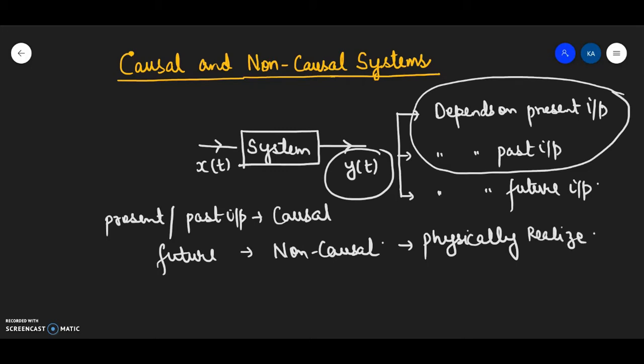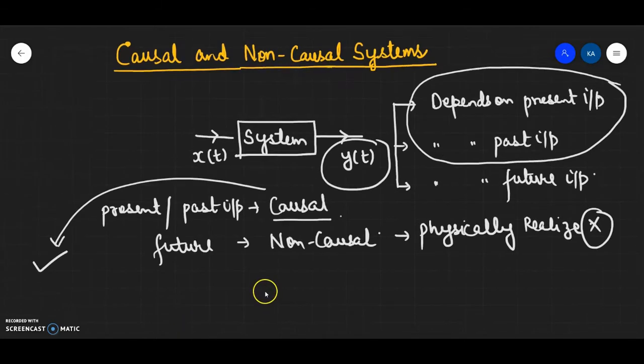That means almost all the systems that we are going to study in our subject have to be causal, because if a system is not causal, it cannot be physically realized. That means all the physically realizable systems are nothing but causal systems. Fine. This is the only important constraint that we have to keep in mind while studying systems, that we'll be dealing only with the causal systems.